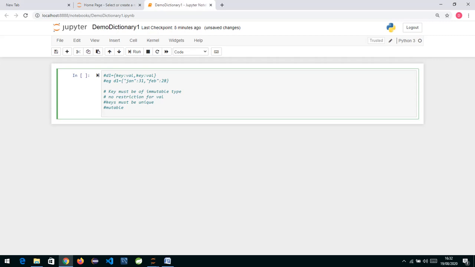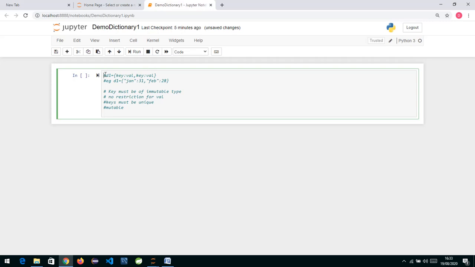Today we are going to learn about dictionaries in Python. Dictionaries are used when you want to store data in key value pairs. So if I want to store some key and the value relevant to that key, that is an associative array we can say. If you want to store some data like that, we can go for a dictionary.